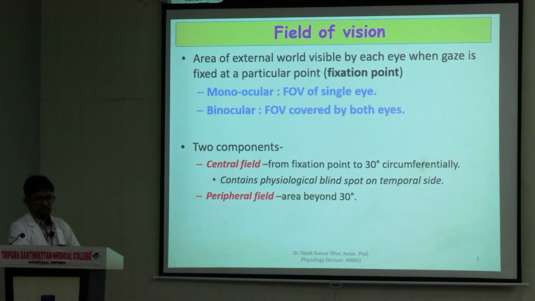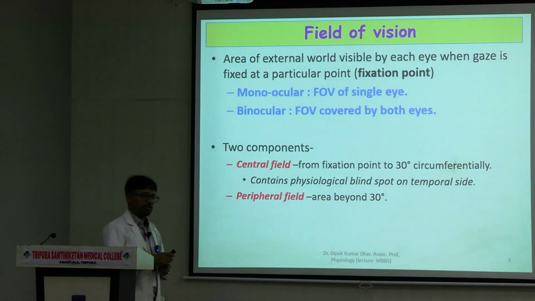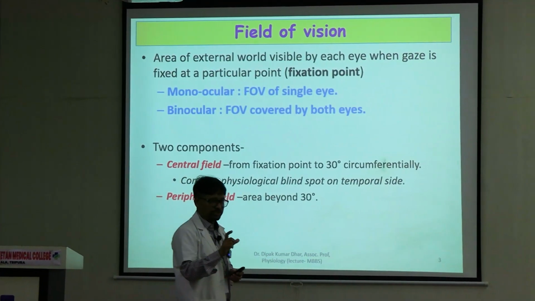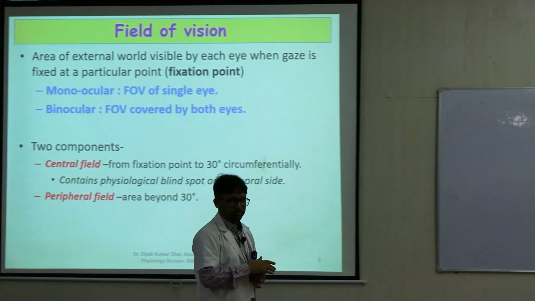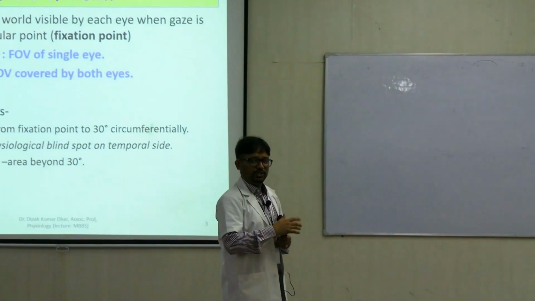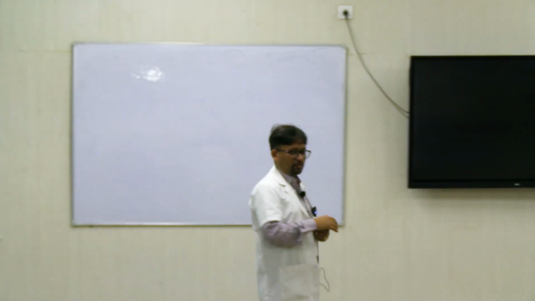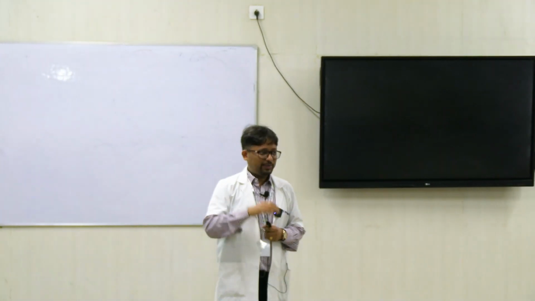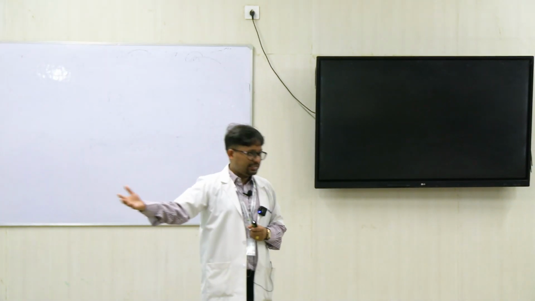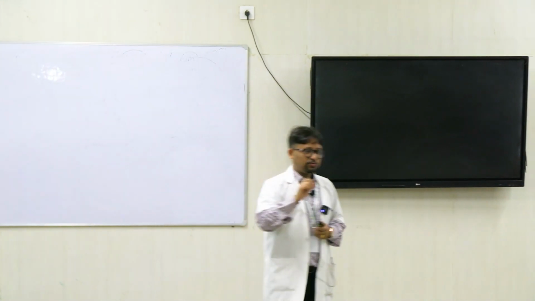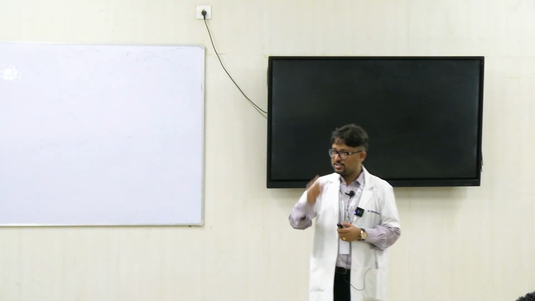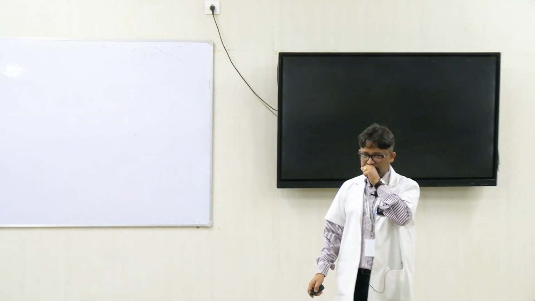The important thing here is whenever we are trying to define field of vision, gaze should be fixed. Because it is obvious, if you move the eyeball using your recti muscles or oblique muscles, your extent will automatically increase, right? When we define field of vision, fixation of gaze is important.